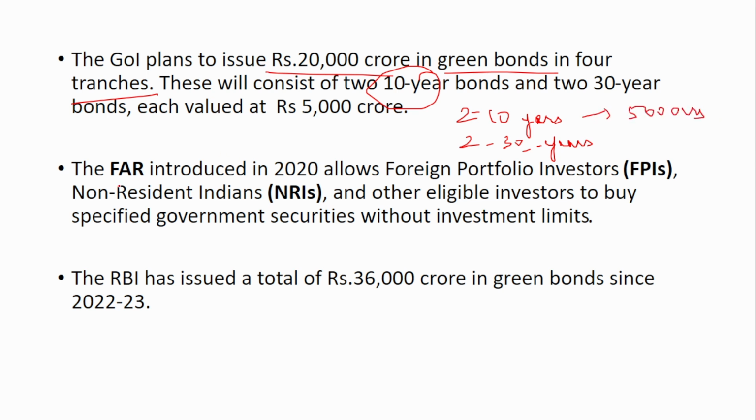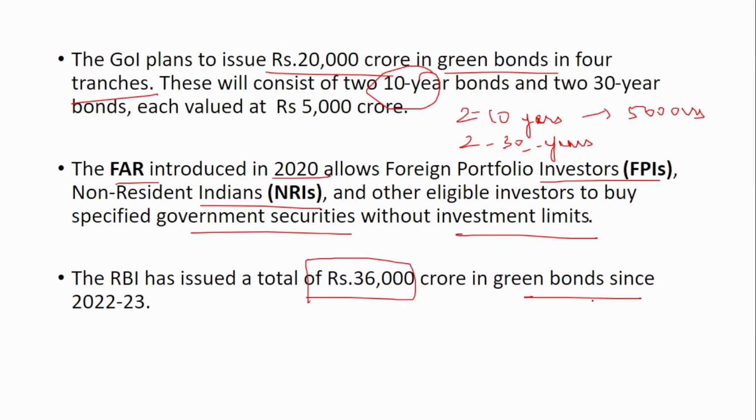This fully accessible route was introduced in 2020, allowing the foreign portfolio investors and also the NRIs and other eligible investors to buy the specified government securities without investment limit. The RBI has issued a total of 36,000 crore in green bonds since 2022-23. So if you see, this was introduced in 2020 and there is no limit. Fully accessible route means they do not have any investment limit.